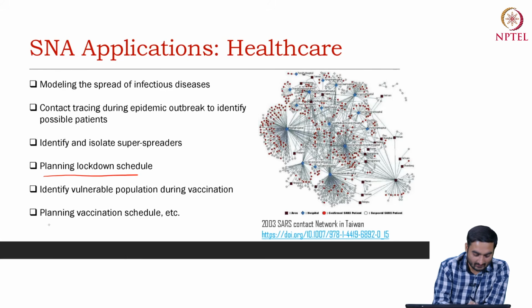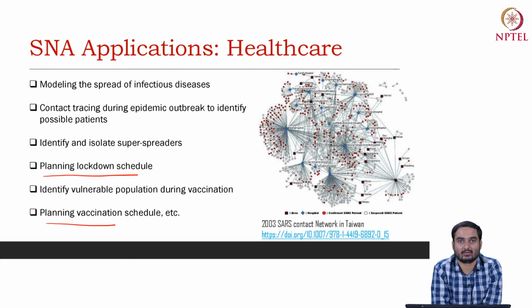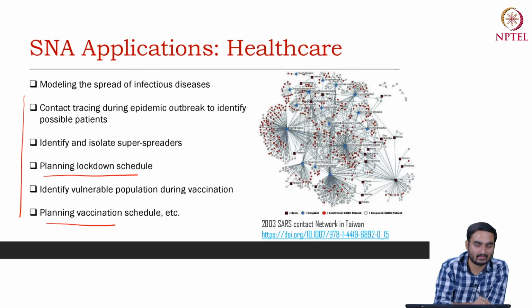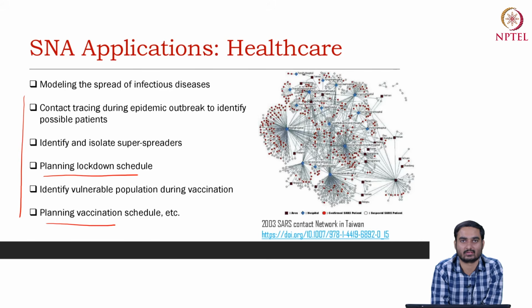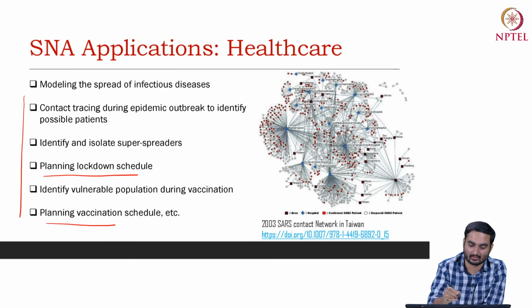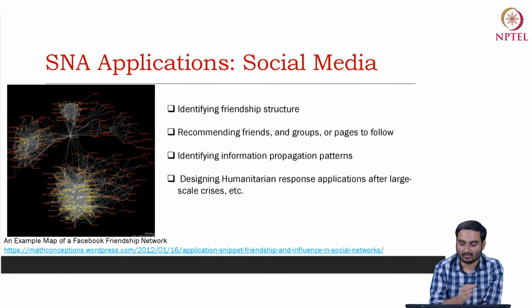In fact, if a vaccine is available, how do you efficiently and effectively vaccinate people so that the virus is not able to spread from one part of the network to another, one part of the society to the other? A whole bunch of things are possible through social network analysis, and we'll discuss this in a separate chapter altogether.